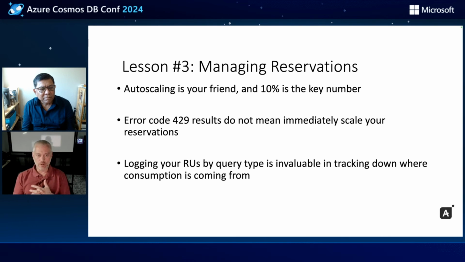We've also found great value in logging all of our queries. When we execute any query or insert against Cosmos, we track the RUs and create a metric against those RUs, which has been invaluable in tracking down partitioning challenges, changes in workload that have changed the way we want to treat or scale Cosmos, as well as being able to find provisioning misses where we've misprovisioned. So I highly recommend thinking about how you would track all of your RU consumption by query type.